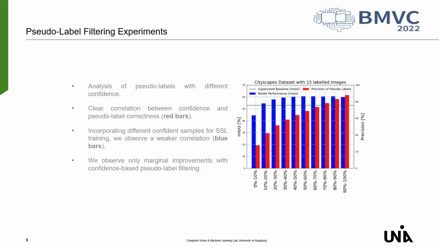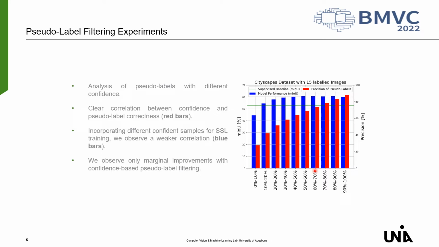To analyze the effect of pseudo-label filtering, we studied pseudo-labels with different uncertainty in more detail. Given the complete pseudo-label dataset, we split it into 10 subsets according to the confidence, taking into account different classes. For example, one dataset contains pseudo-labels for each class with the 10% lowest confidence. Then we performed a semi-supervised learning training iteration for each of the 10 pseudo-label datasets.